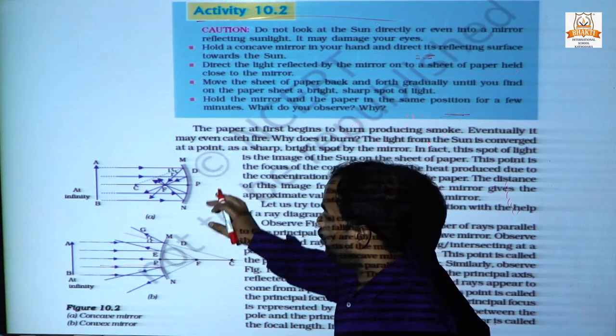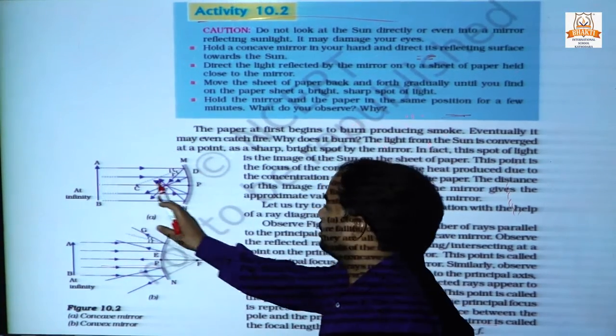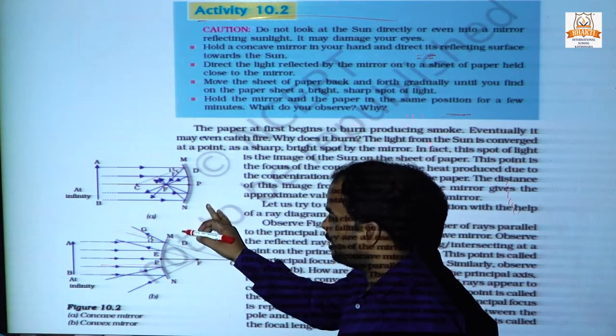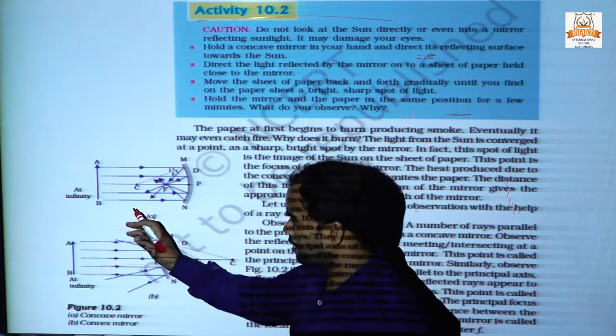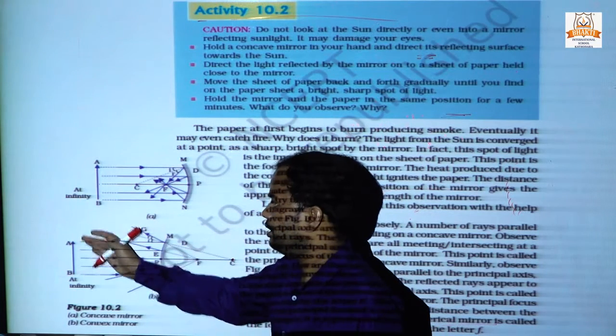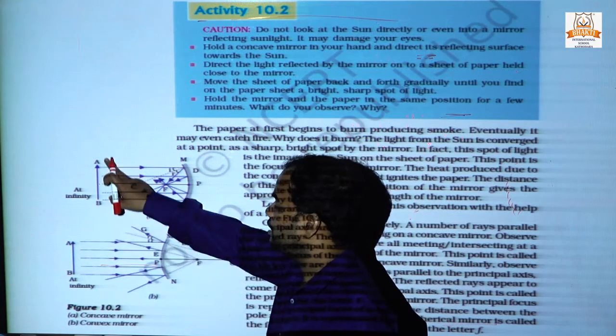When a ray of light falls on a concave mirror, we can see light coming from infinity.